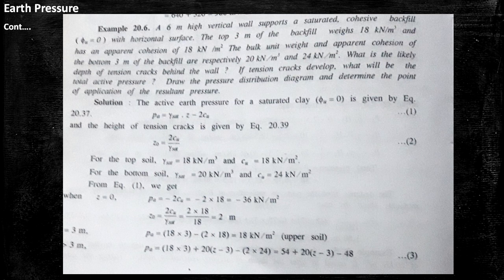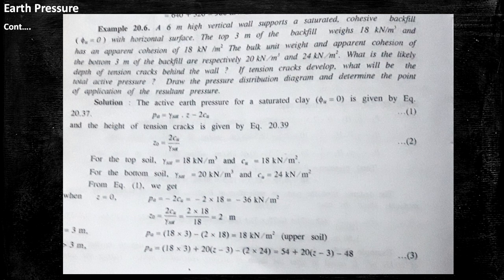For topsoil, gamma sat is 18 kN per meter cube and Cu equal to 18 kN per meter square, already given in the question. For the bottom soil, gamma sat is 20 kN per meter cube and Cu equal to 24 kN per meter square.